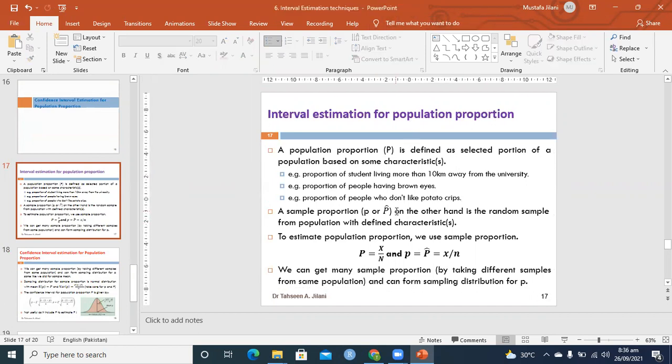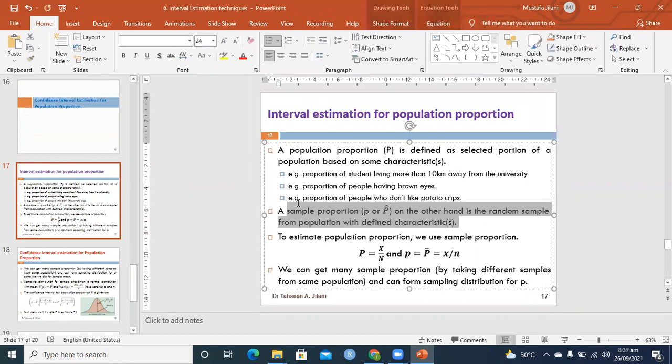A sample proportion, on the other hand, comes from a random sample from the population with the defined characteristic. For example, if there is a population of 100,000 people in a city, then how many people don't like crisp potato chips? This is the population proportion from 100,000. But if I take a sample of 1,000 people and ask them whether they like crisps or not, that will be a sample proportion from 1,000 people.